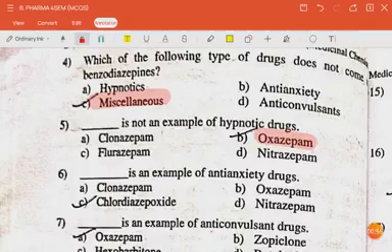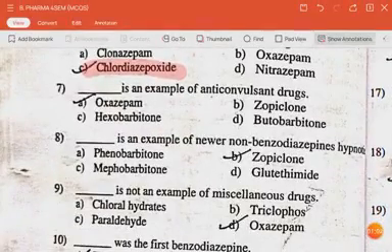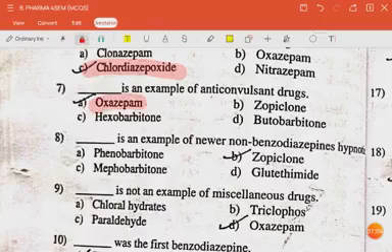The answer is chlordiazepoxide. The next question is dash is an example of anticonvulsant drugs. The answer is oxazepam. The next question is dash is an example of newer non-benzodiazepine hypnotic. The answer is zopiclone. The next question is dash is not an example of miscellaneous drugs.